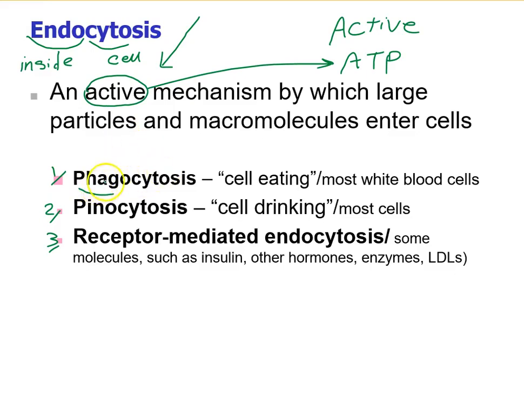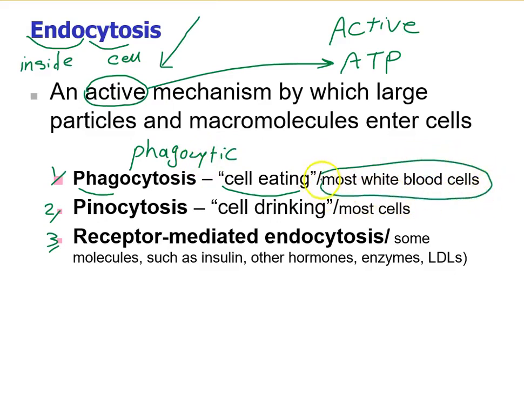So phagocytosis literally means cell eating. And the cells that are able to do phagocytosis are called phagocytic cells. Like most white blood cells, through phagocytosis, they actually can make immunity for our body.